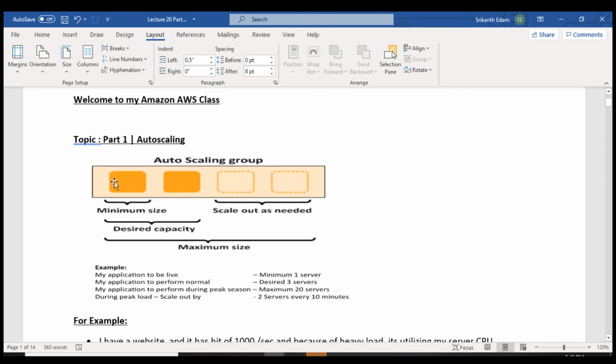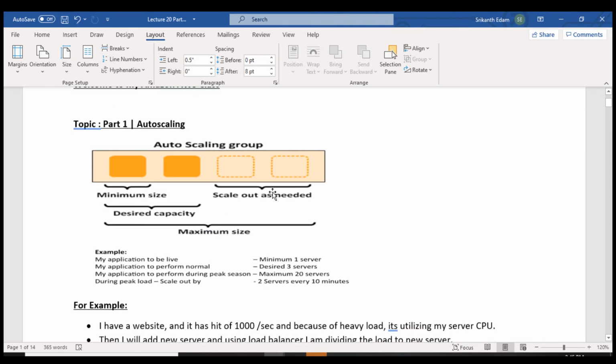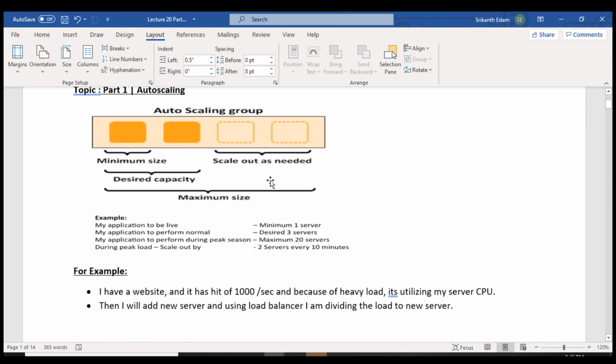Okay, so if there is a load on these 3 servers, what will happen is, by default every 10 minutes it's going to add 2 servers here. So we have to configure all these settings when we create auto scaling group: minimum size, desired capacity, maximum size, and scale out. So the scale out will be done within the maximum size. It is not going to cross 20 servers. So if there is a load on these 3 servers, for every 10 minutes it is going to launch 2 servers.